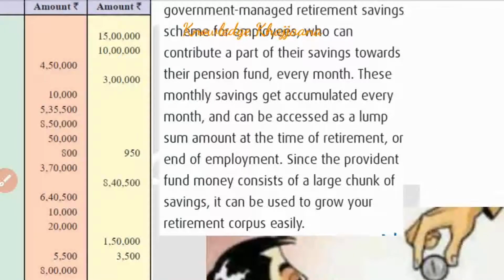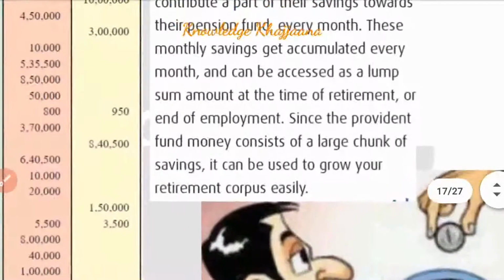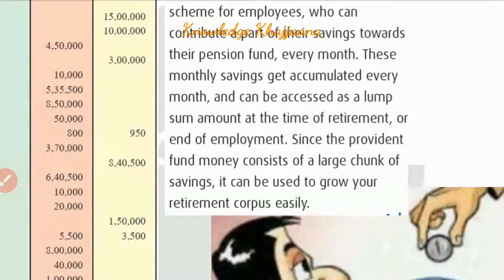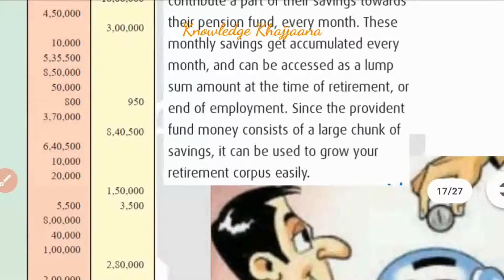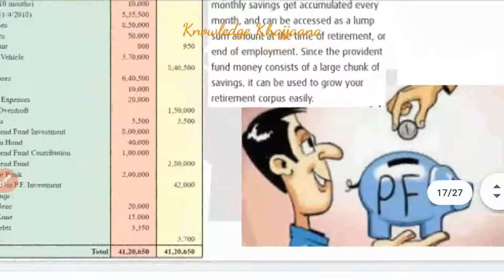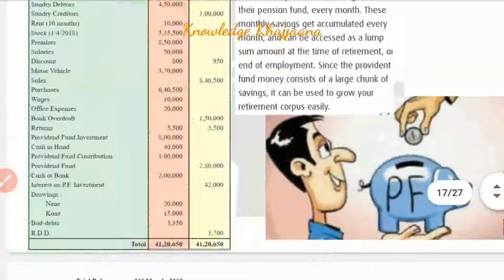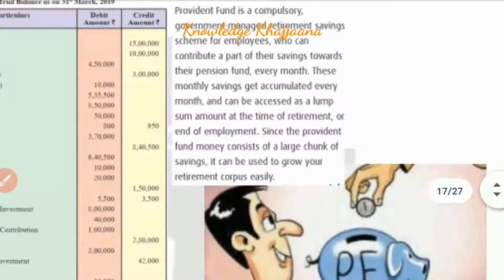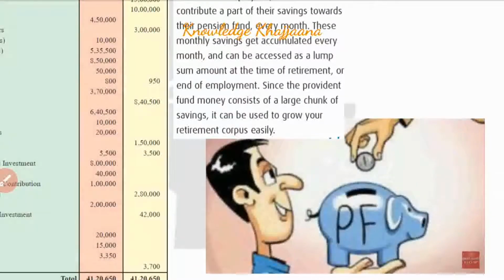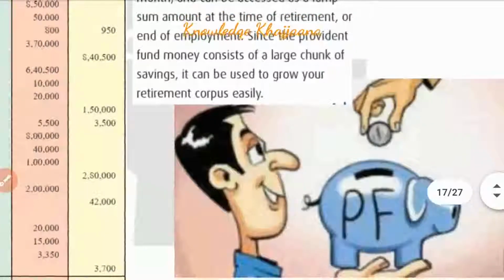These monthly savings get accumulated. What is meant by accumulated? Collected, gathered together every month, and can be accessed as a lump sum amount at the time of retirement or end of employment, or whenever he wants to retire from his work. Since the provident fund money consists of a large chunk of savings, it can also be used to grow your retirement corpus easily, because lots of money is collected in this provident fund. A specific amount of money from his salary is deducted and kept for his security in his provident fund.